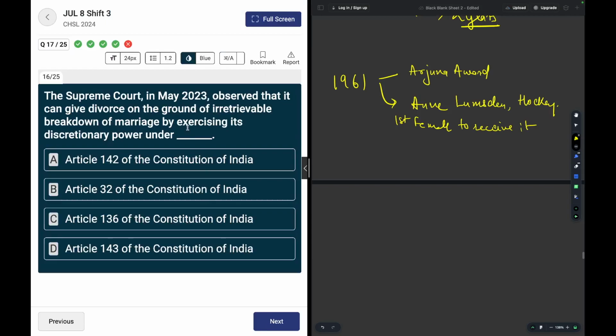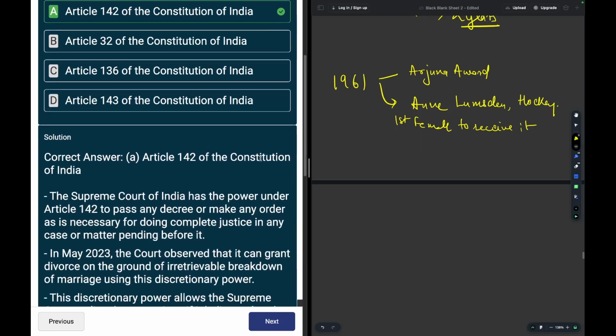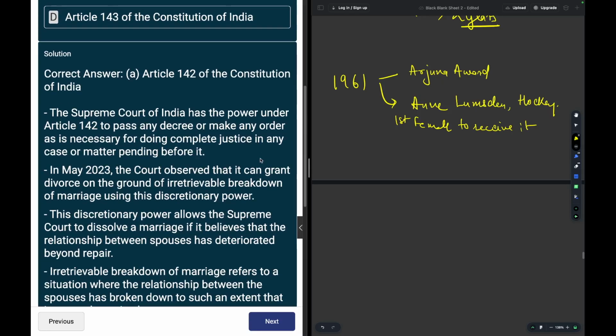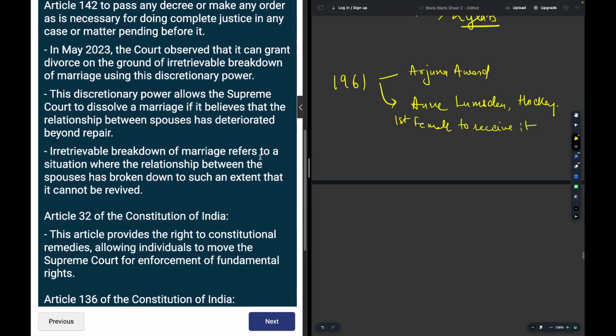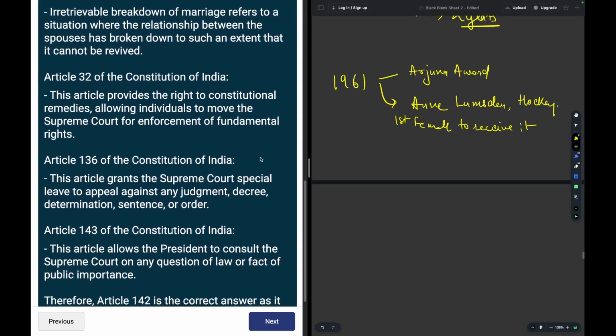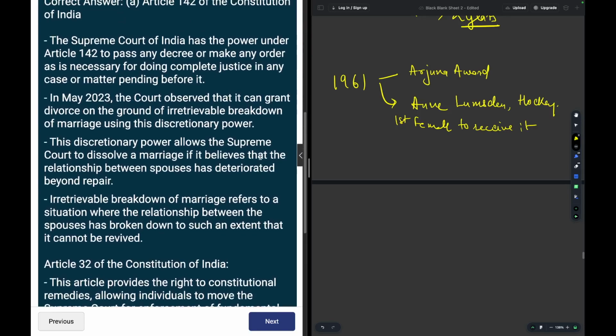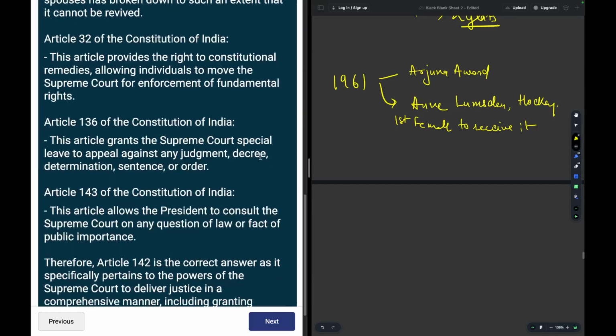Moving on, the Supreme Court in May 2023 observed that it can give divorce on the ground of irrevocable, irretrievable breakdown of marriage by exercising its discretionary powers under dash. So, Article 142 gives the Supreme Court discretionary powers that it can provide better justice. Okay, it can provide better justice in those cases where it deems fit. Okay, so everything about it is written on the left hand side.